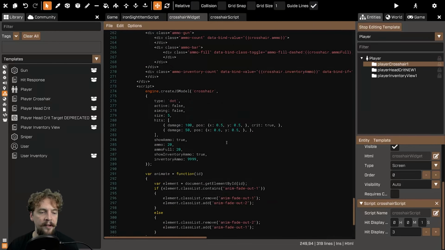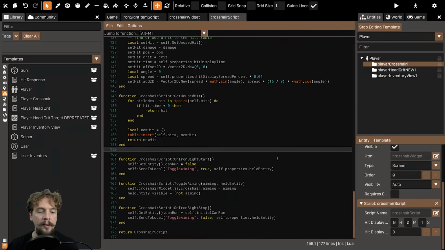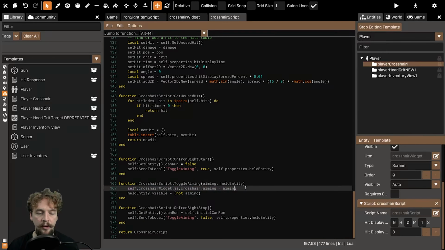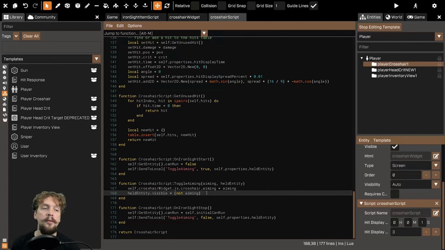Then down the bottom, our final edit was adding aiming: false to our JS model. We also made some customization to the crosshair script. We send to local the toggle aiming event, which runs this toggle aiming function. Within there, we turn the sniper widget on or off, and we turn the gun on or off if we need to. So that's the code that was involved.